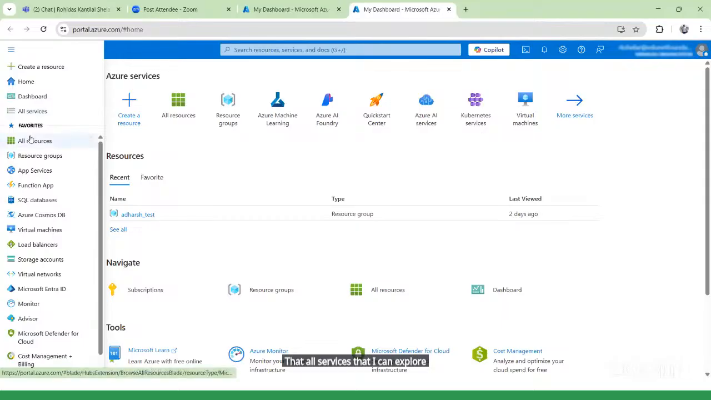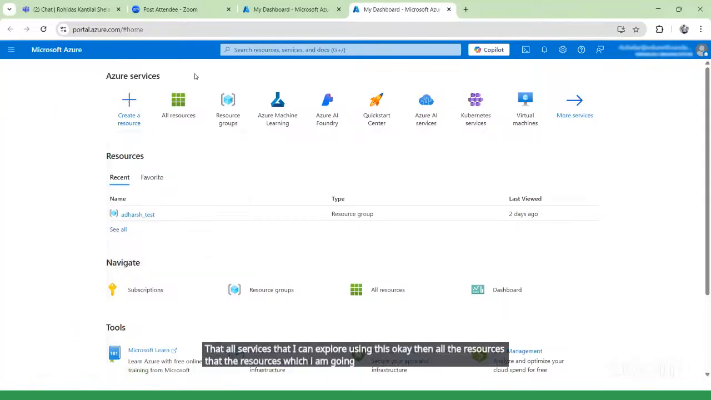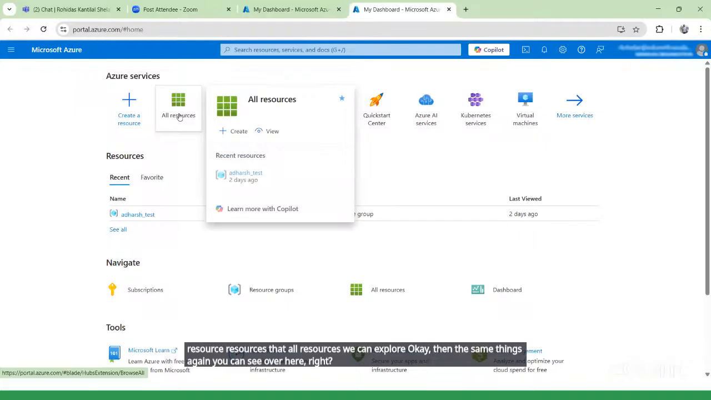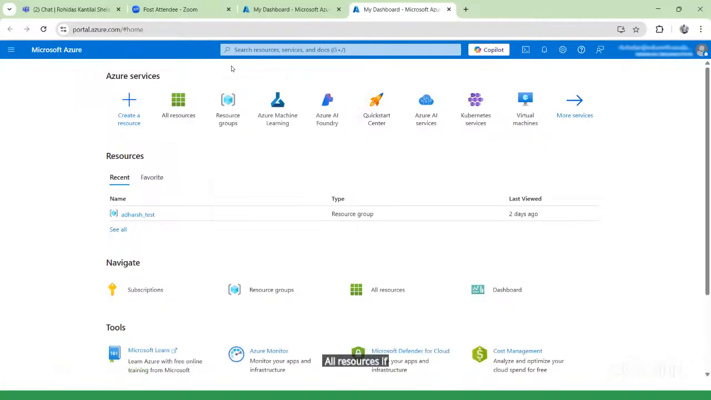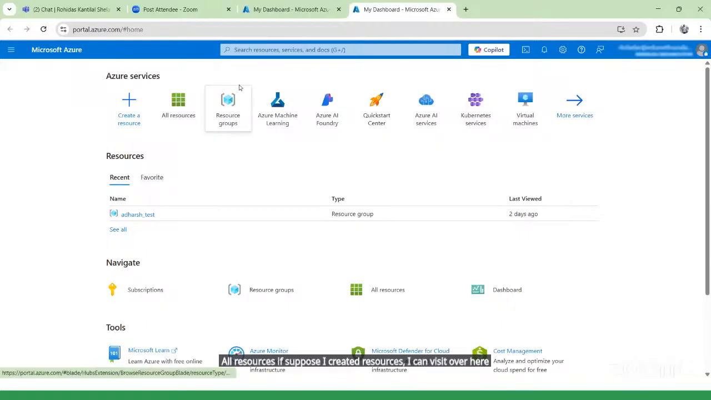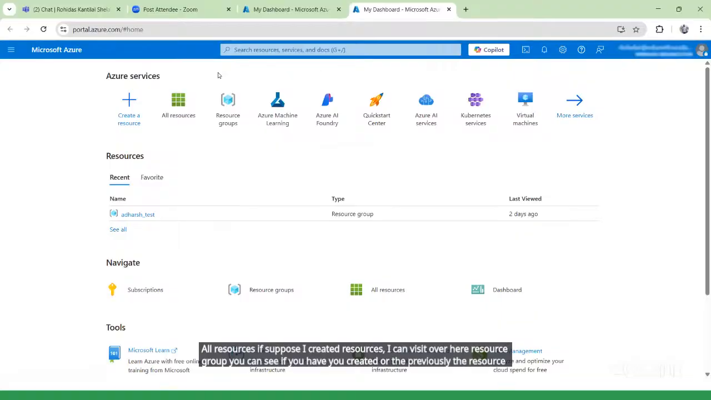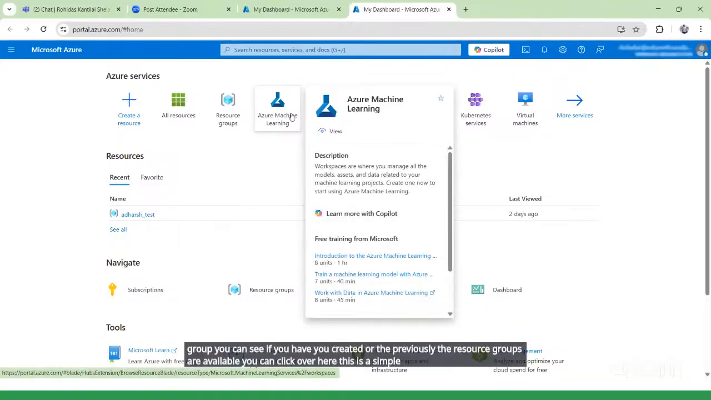Then all resources, the resources which I am going to create. If I have created resources, we can explore them in all resources. The same thing you can see again over here. If I created resources, I can visit over here. Resource group, you can see if you created one, or if previous resource groups are available, you can click over here. This is a simple machine learning service.